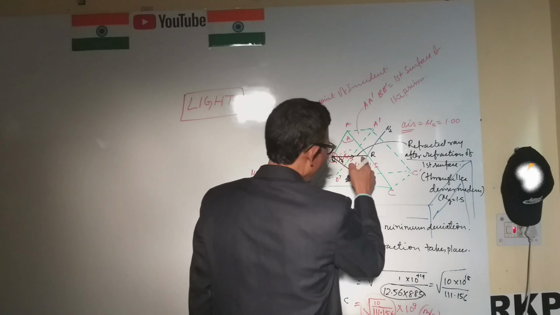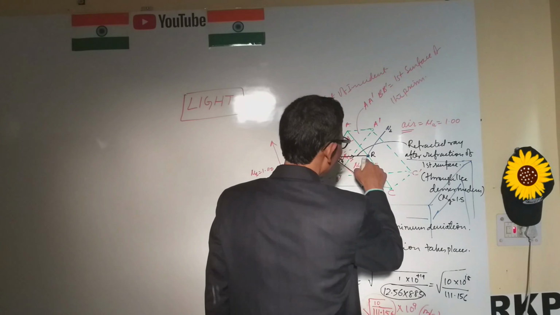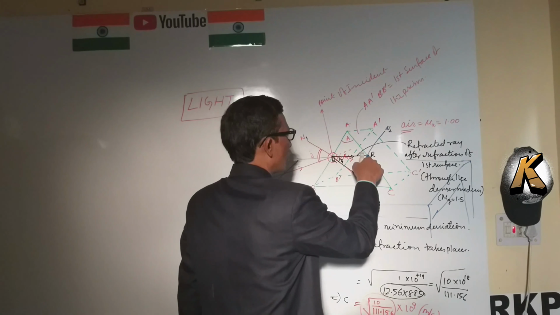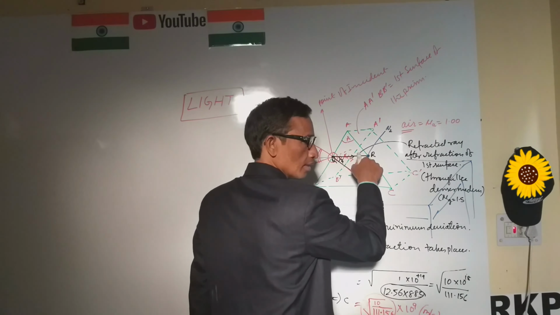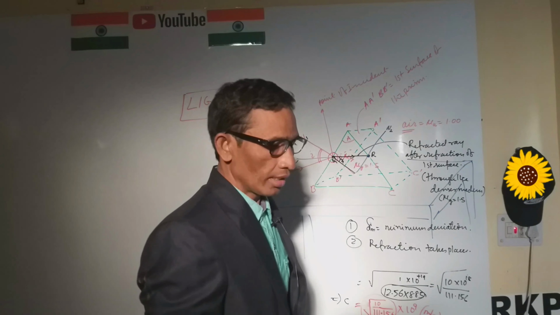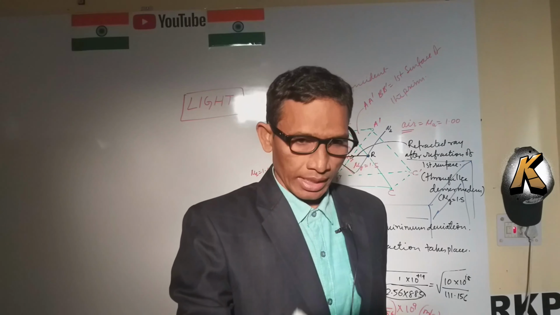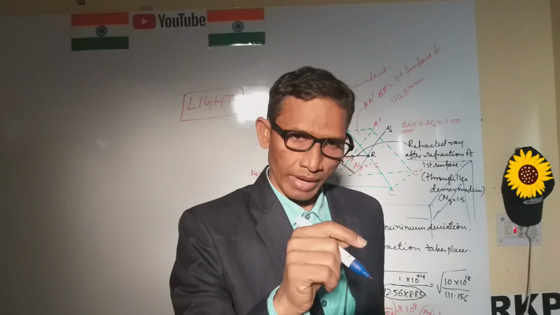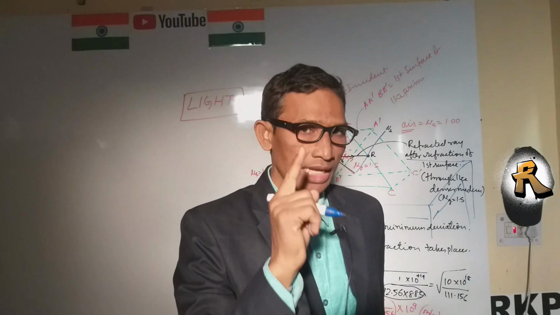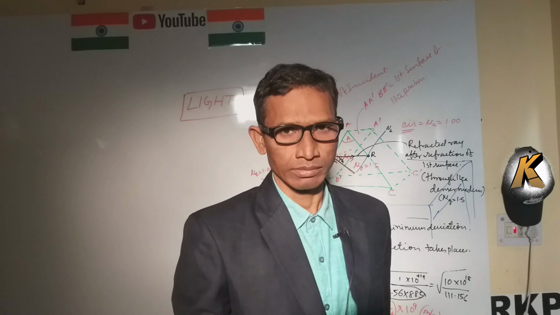And here this also forms a point of incidence. It means that the light ray travels through the denser medium and is incident on the second surface of the prism.